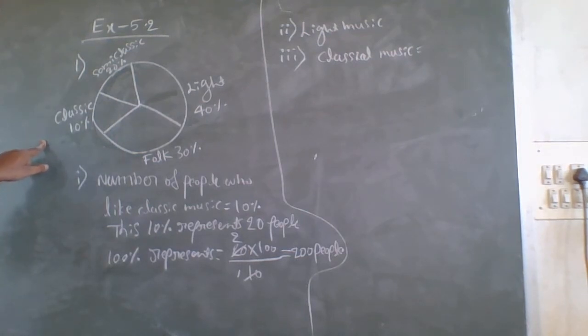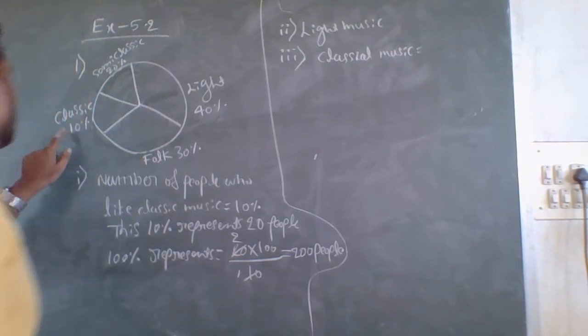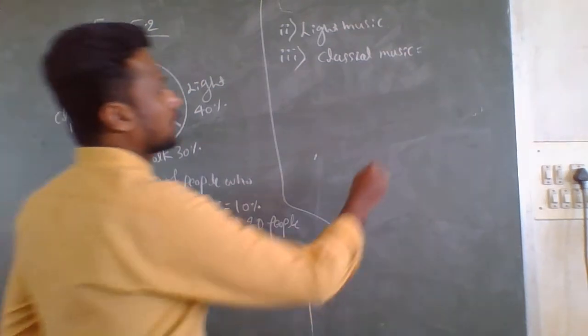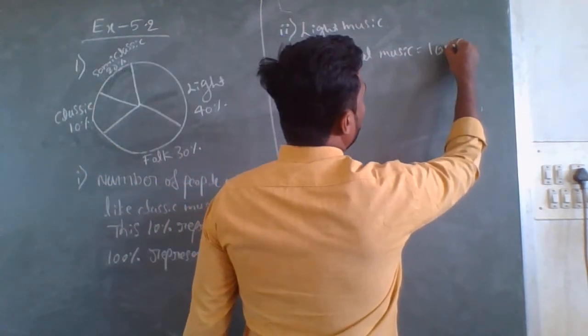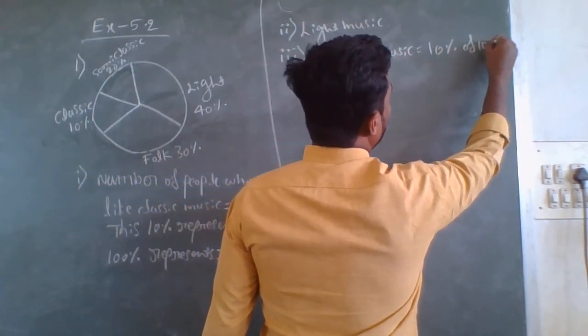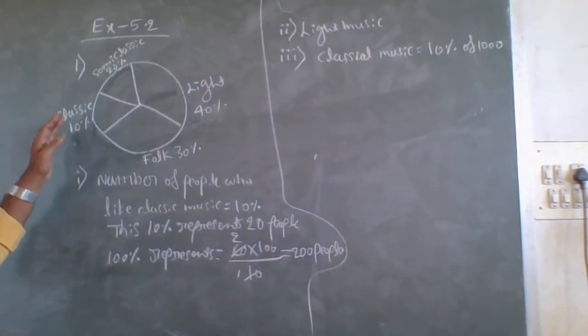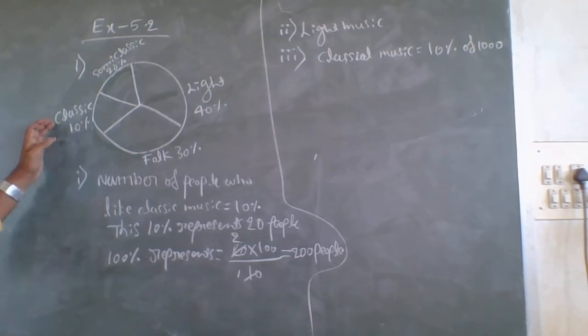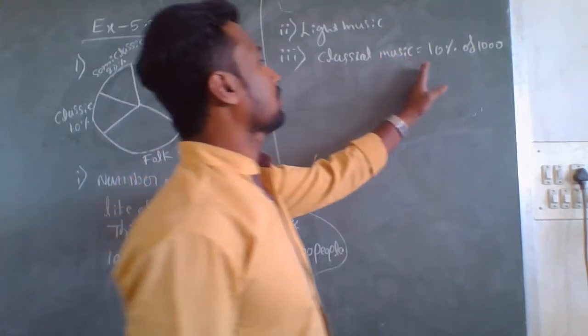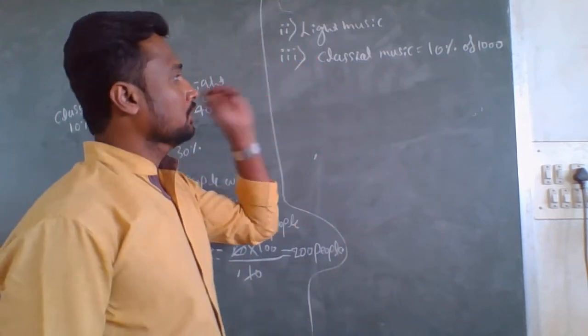Music. They are given 10%. 10% of 1000. Here they have given 10%. So here we should write they have to make 10% of 1000 CDs. Classical music is liked by 10% in the city. Therefore, classical music is equal to how many CDs?